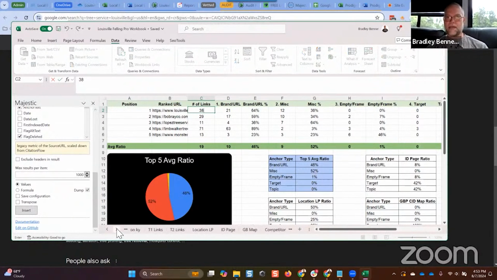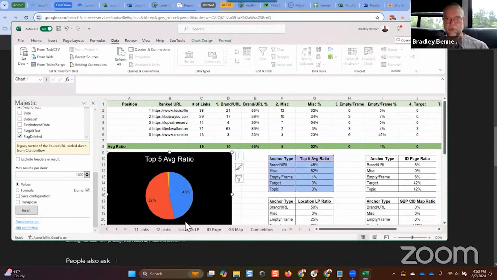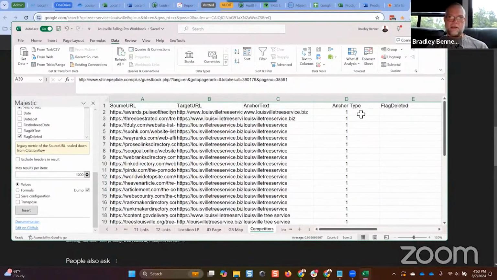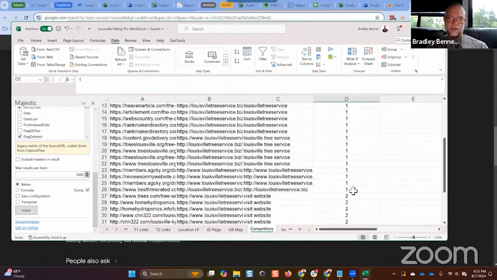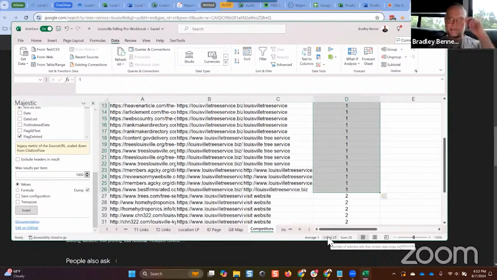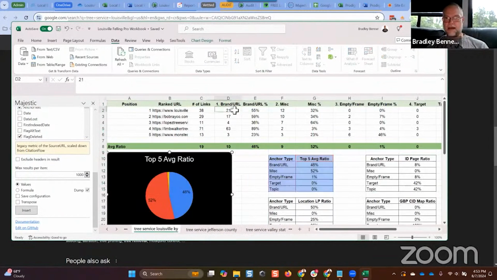Then I'm going to go back to the competitor sheet. Hit tab to move that over. All I'm going to do is select the number ones and then highlight them. And then right here, you can see it says count. It's probably very small on your end, guys, but it says count. There's 25. That means there's 25 cells selected here. So then I can come back here and add 25 in the brand/URL category. I'm going to tab over to the next one, which is miscellaneous.